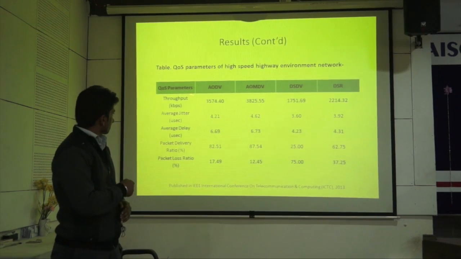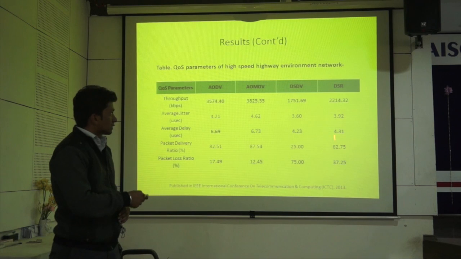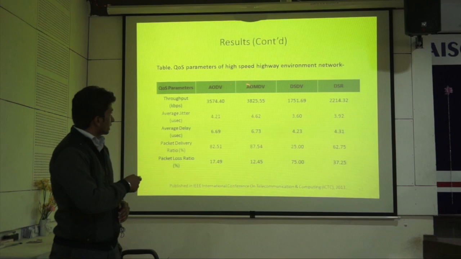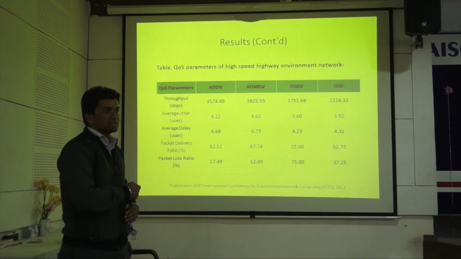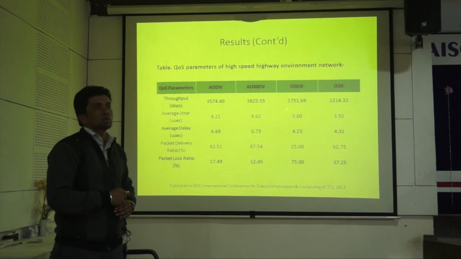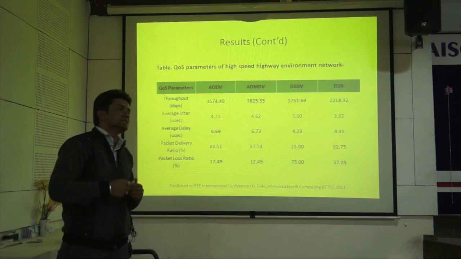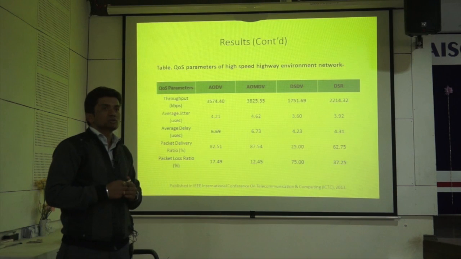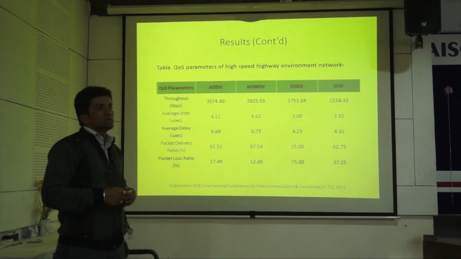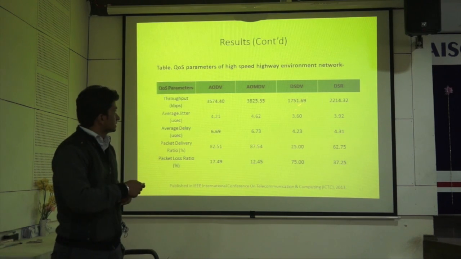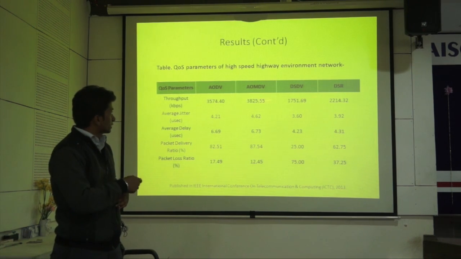So here we can say that these are 5 parameters for different routing protocols. Take 1, 2 and 3. These 3 are AODV, AOMDV and DSR. These are reactive routing protocols and DHDV is a proactive routing protocol. The reason is that we can see the throughput of DHDV is very less compared to the remaining 3. In a proactive routing protocol, what exactly happens? It continuously updates its routing table. So it takes more time, the number of packets stay in the queue and there will be more packet loss. That's why very few packets are received at the receiver, so its throughput is very less compared to the remaining 3.